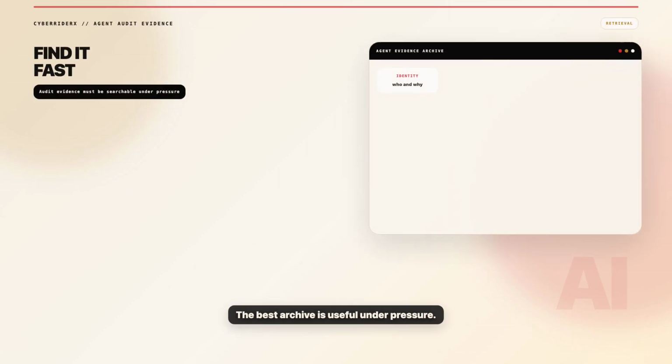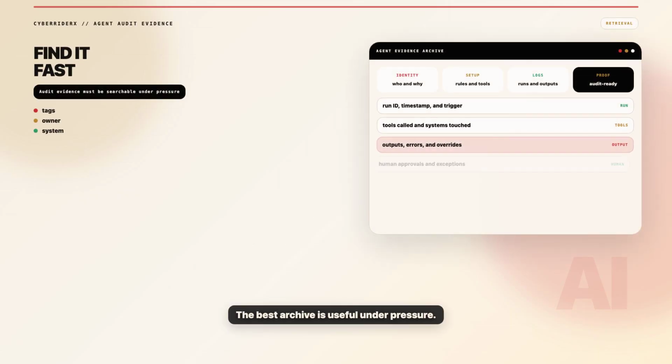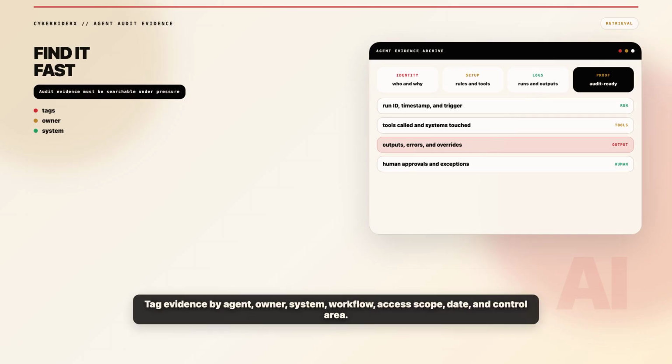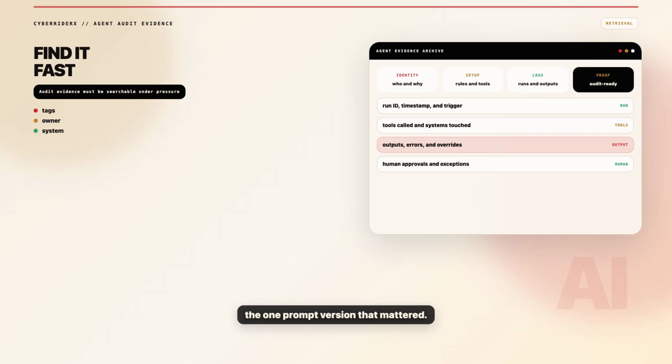The best archive is useful under pressure. Tag evidence by agent, owner, system, workflow, access, scope, date, and control area. During an audit or incident, the team should not spend hours searching random folders to find the one prompt version that mattered.